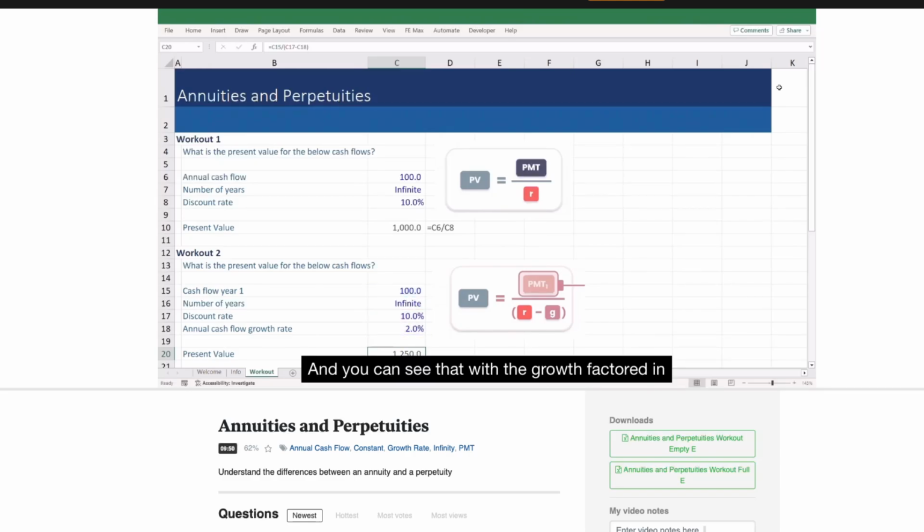And you can see that with the growth factored in, the present value of this set of cash flows is higher, and that makes sense because the cash flows will be growing over time, so they're more valuable in today's terms.